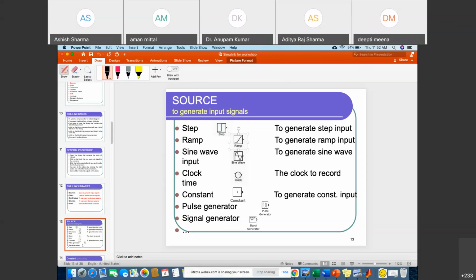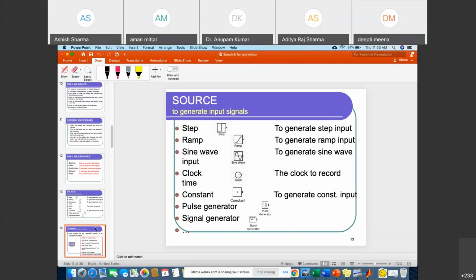Next one is your clock time. Clock time is used to record the time. This is not exactly the clock that we use in our home. Actually, it is the clock of the time at which you run the simulation. Suppose you are running for 10 minutes 10 seconds, then it is used for that only. Constant will give the constant output, depending upon what value you have taken. And pulse generator is again used to generate the pulse. Similarly, we have more source blocks that are used for our simulation.